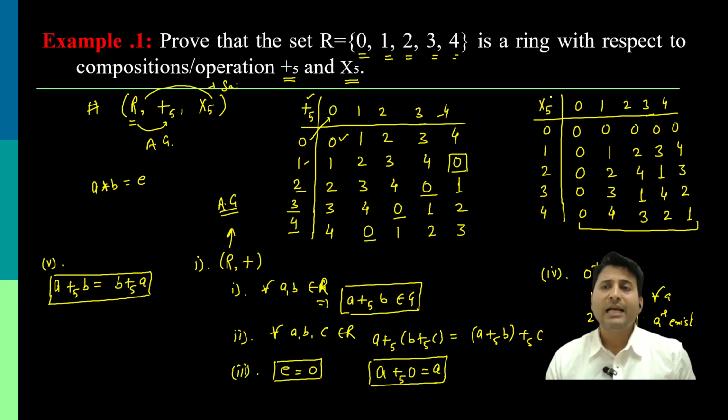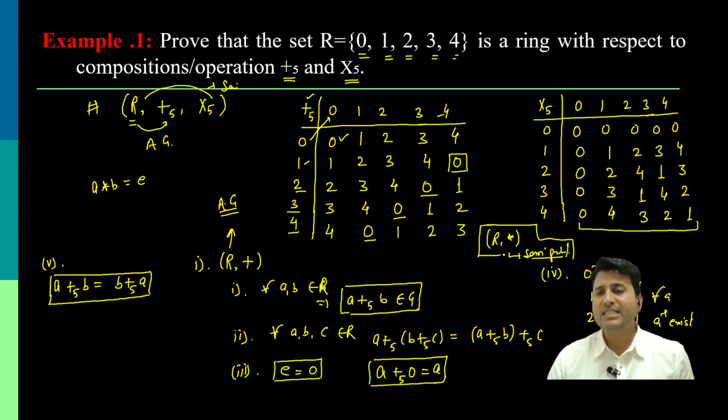That means the operation times5 on R is closed. Associativity: trivially, multiplication is also associative. Hence the second requirement, that R with respect to the second operation must be a semi-group, is also satisfied.